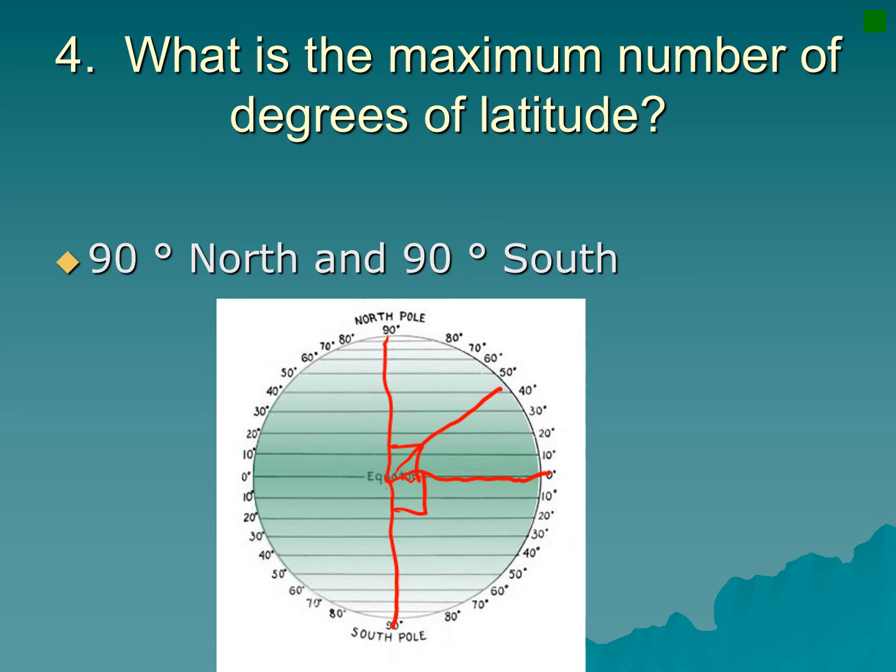And each of these latitude measurements is an angular measurement from the equator. So if you measured about 45, which is halfway, this is a 45-degree angle from the equator, and so on. So this is a 10-degree angle, 20, 30, 40, and so on. So the most you can go from the equator is 90 north and 90 south.